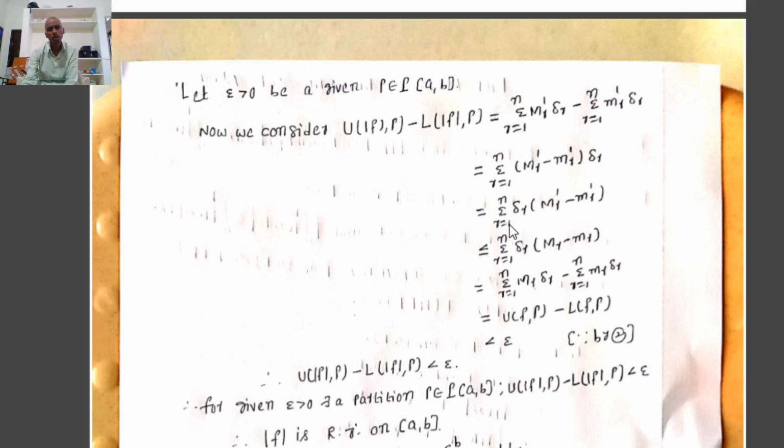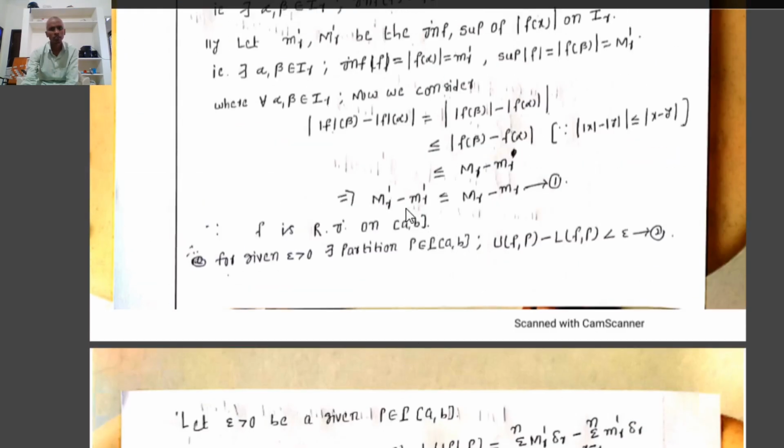Therefore that is equal to summation r equal to 1 to n delta r into M_r' minus m_r'. Already we know from 1 the relation that M_r' minus m_r' is less than or equal to M_r minus m_r. That implies, now we write, M_r' minus m_r' is less than or equal to M_r minus m_r. That implies it is less than or equal to summation r equal to 1 to n delta r into M_r minus m_r.